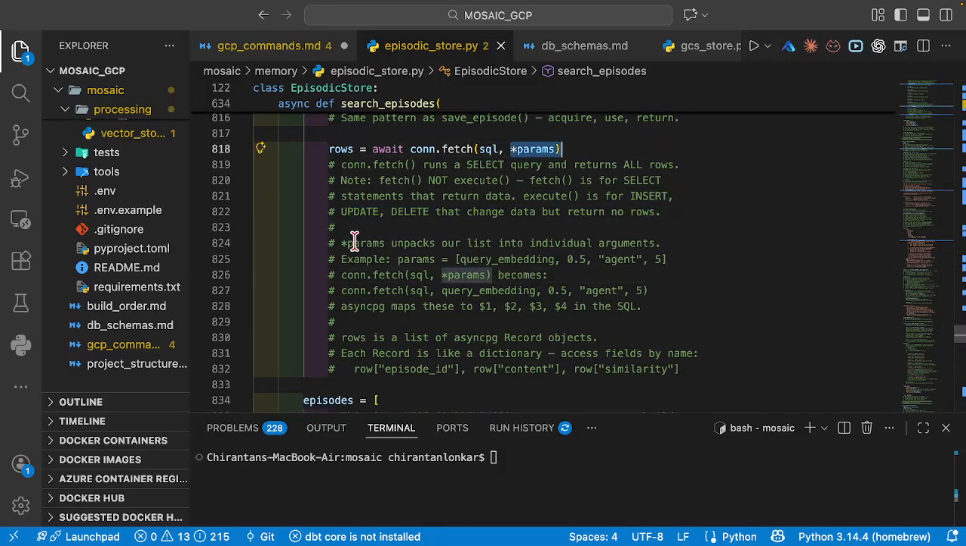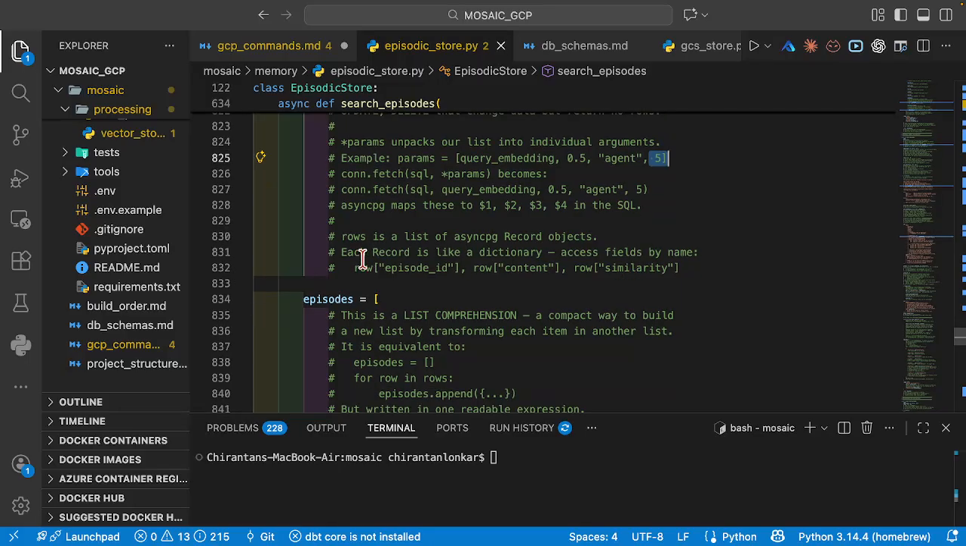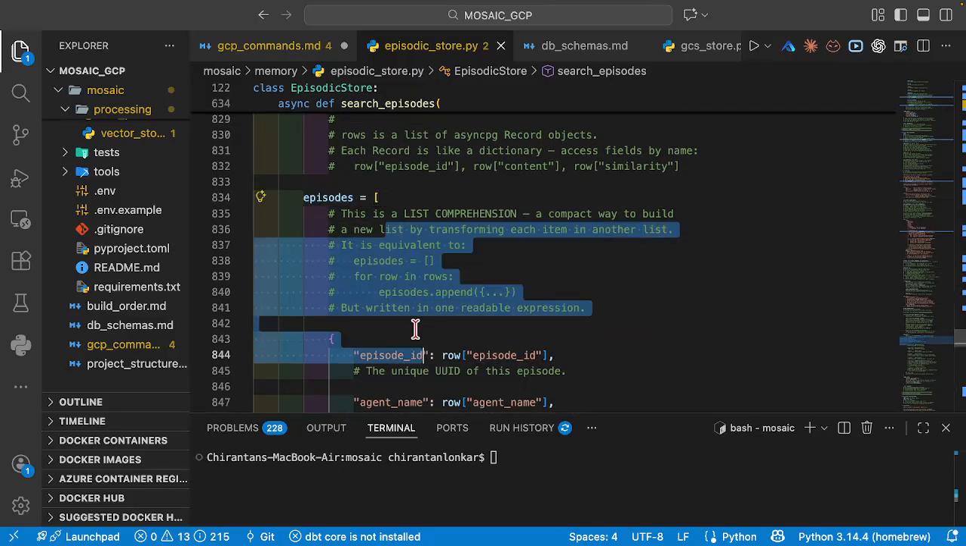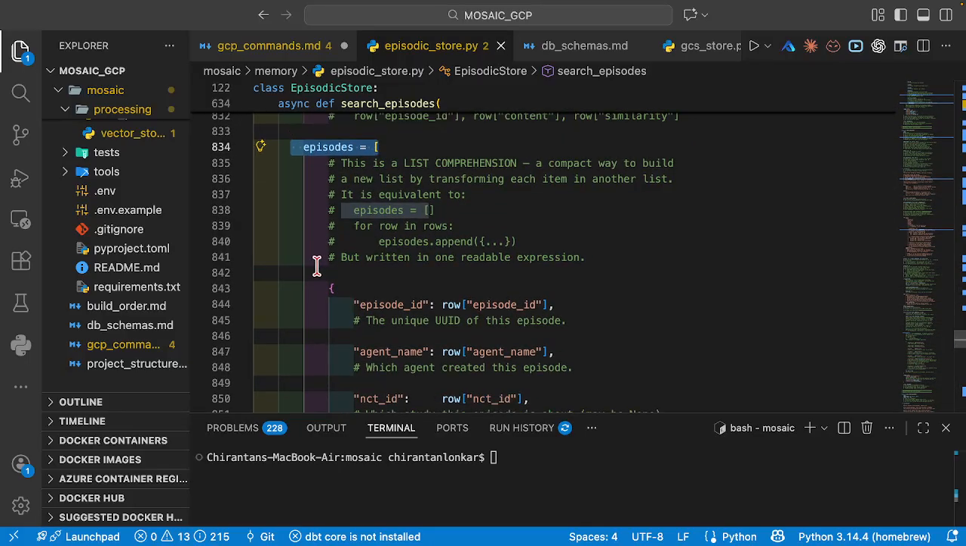The star in front of params unpacks our list into individual arguments. What is the list? The list of parameters, for example query embedding, followed by minimum similarity, followed by agent name, followed by the top k parameter. And then the list of episodes. Now here, when I'm actually storing my episodes, you can see this is a list comprehension, a compact way to build a new list by transforming each item.